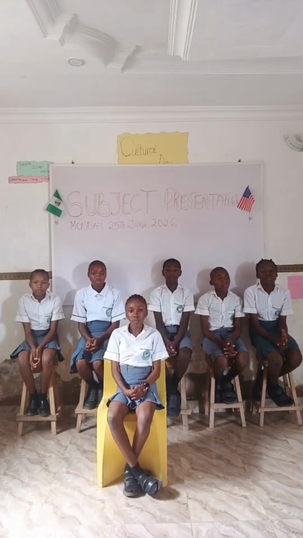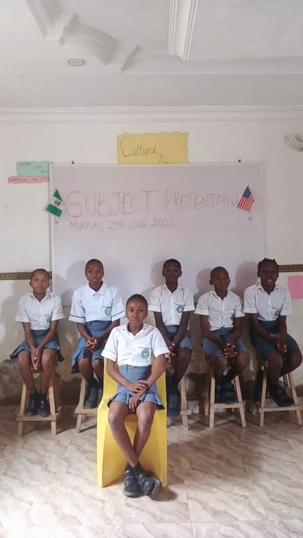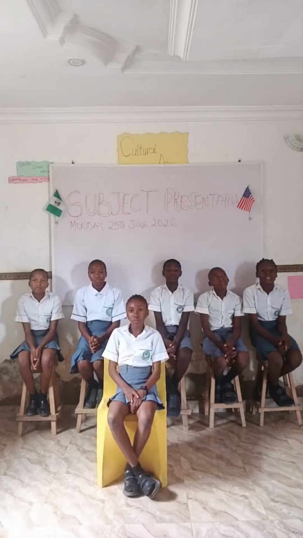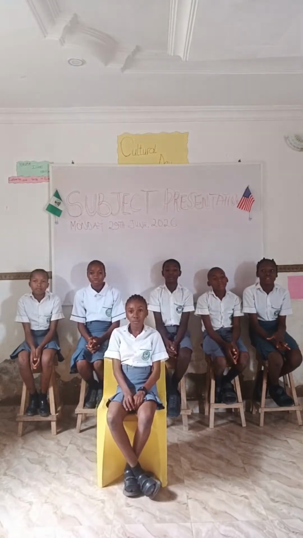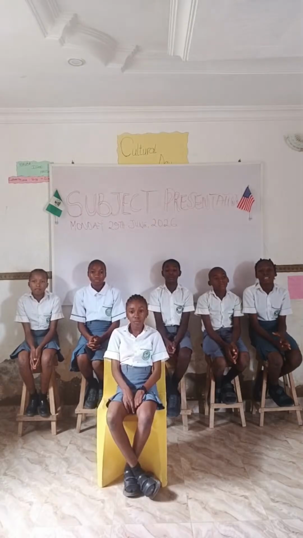The double column cash book. The double column cash book records cash and cheque receipts and payments. It is an additional column for bank. Format of the double column cash book are date, particulars, folio, cash, and bank. The three column cash book. The three column cash book records cash and cheque receipts and payments, as well as the cash discounts given and received. It is an additional column for bank, cash, and discount.